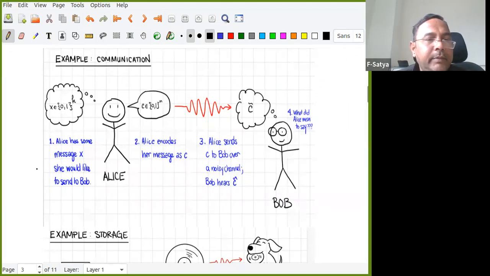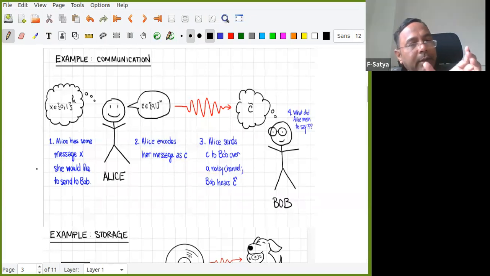So Alice has a message of length K. Here I took binary because the message is made up of zeros and ones. Later we'll see that this is called an alphabet. In our English language, we have an alphabet, and words are formed with those alphabets. Similarly, in communications, we'll use 0, 1 or ternary. Binary is 0, 1; ternary means 0, 1, 2. More frequently we'll use finite fields. We'll come to that later. Our alphabet is the finite field, and algebra is going to play a role.